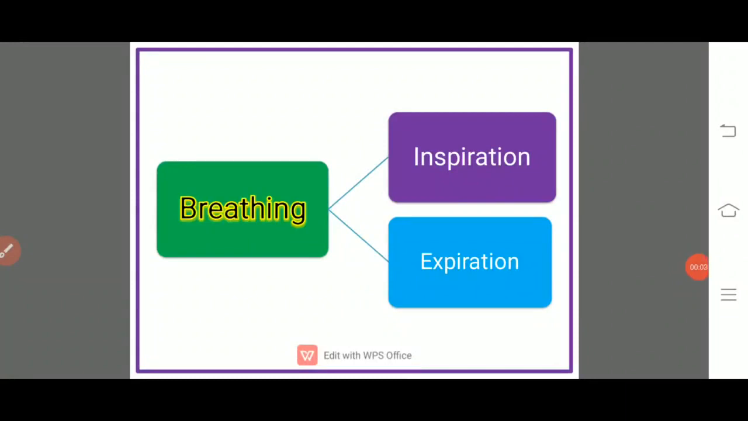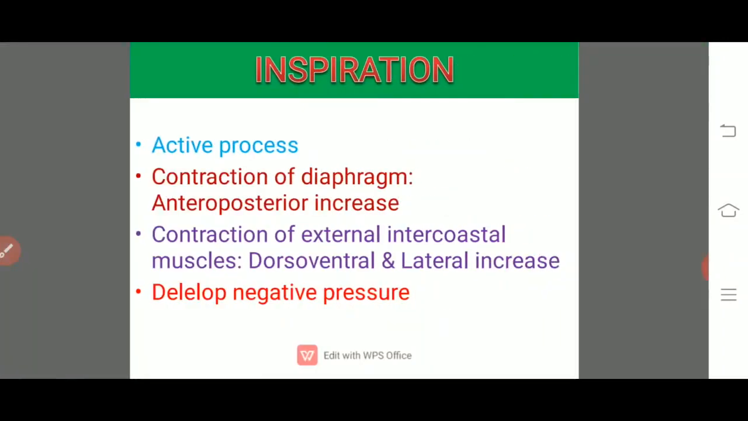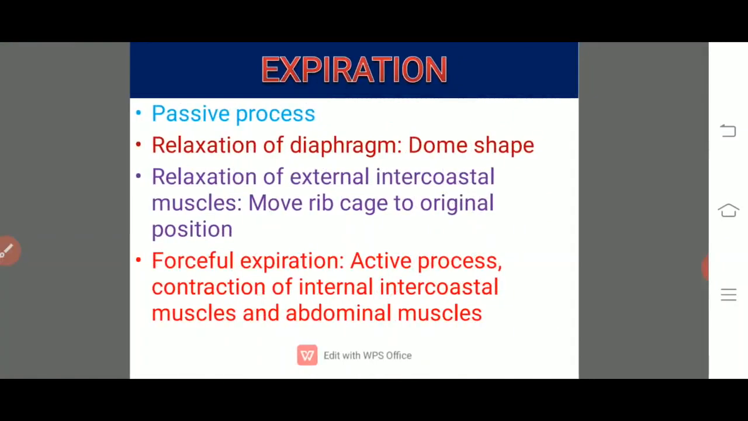Breathing includes inspiration and expiration. Just now we discussed that inspiration is the active process, contraction of the diaphragm that enhances the thoracic cavity in the antero-posterior region, and the contraction of external intercostal muscles that increases the thoracic cavity in the dorsoventral as well as the lateral positions too. And thereby there will be a development of the negative pressure, and as a result of this we will inhale the air inside. And expiration is a passive process.